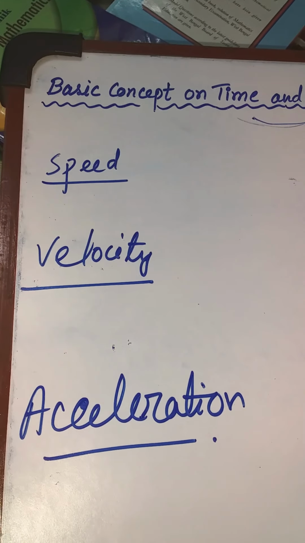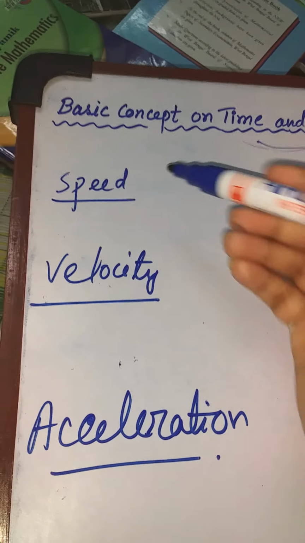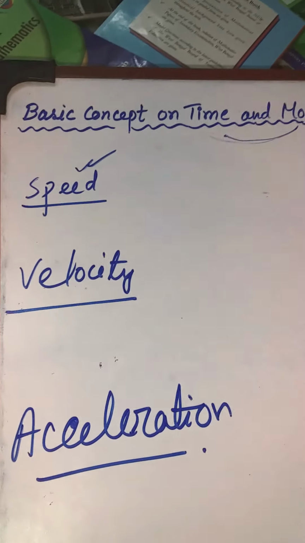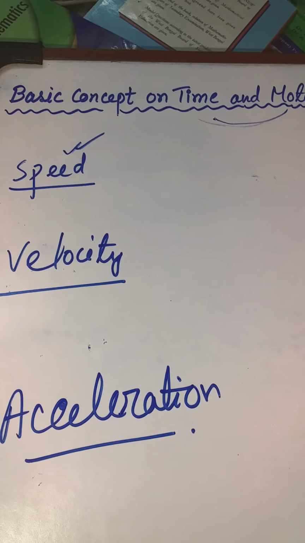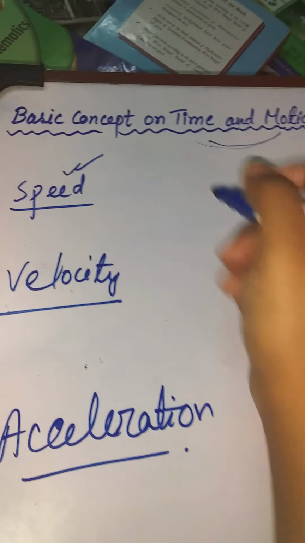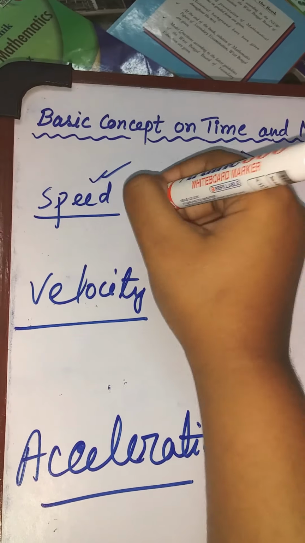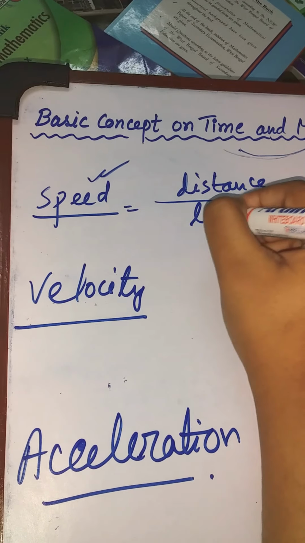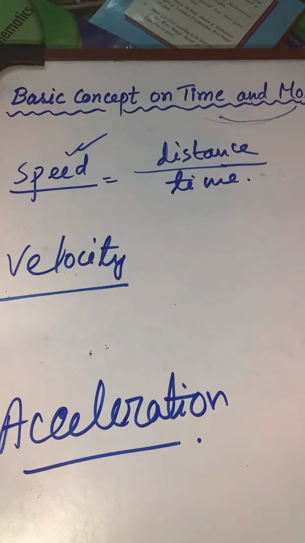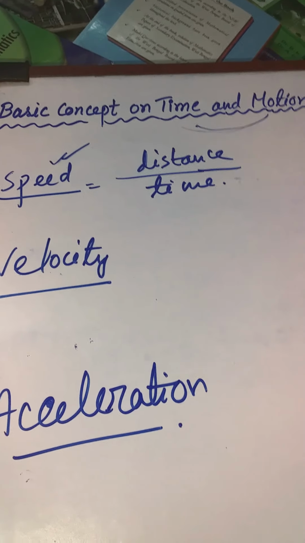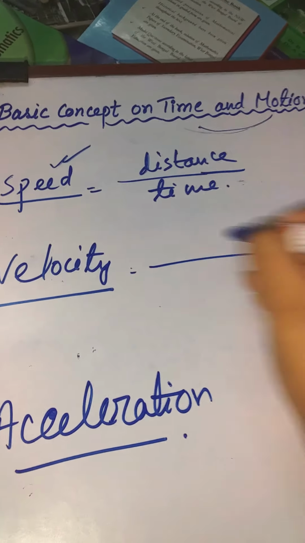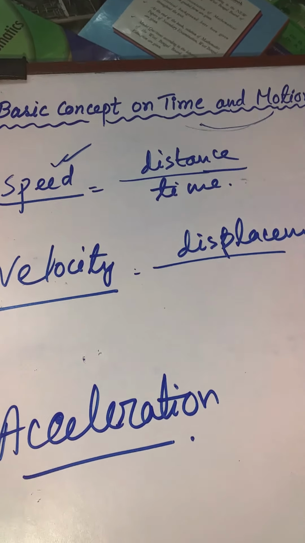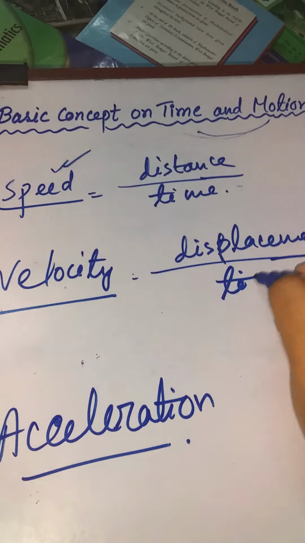There are 2-3 terms that come with this. First one is speed. Speed is when an object covers some distance within some time. That means speed is distance by time. Velocity means displacement by time.